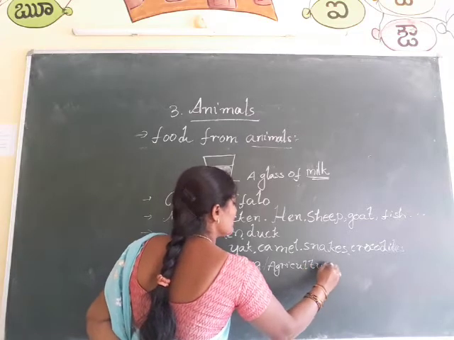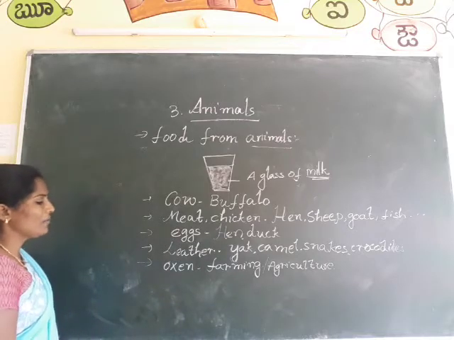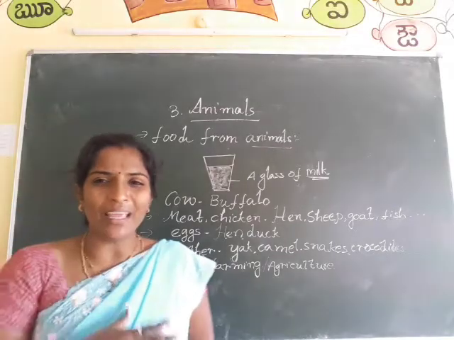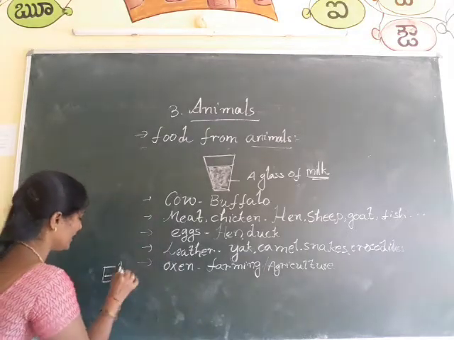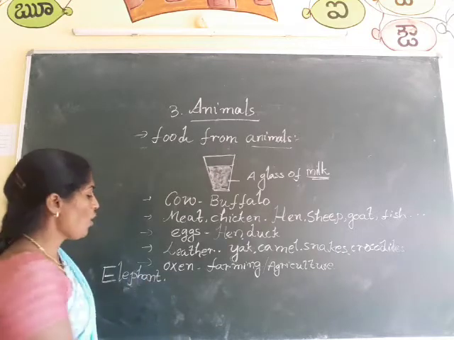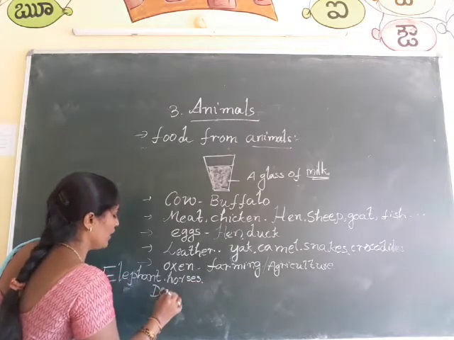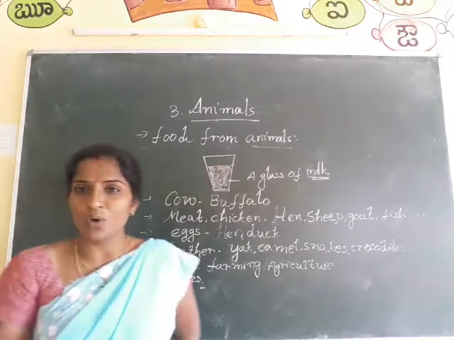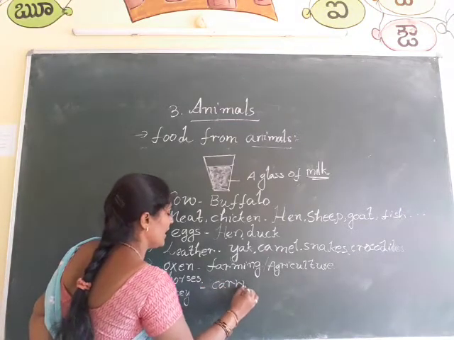And see how these animals are useful to us. And not only these, some animals like elephants. Children, did you ever see an elephant, the biggest animal? What is the spelling of elephant? E-L-E-P-H-A-N-T, elephant. Okay, and horses and donkeys. What is the spelling of donkey? D-O-N-K-E-Y, donkey. These animals, elephant, horses, donkeys, we keep for carrying loads.